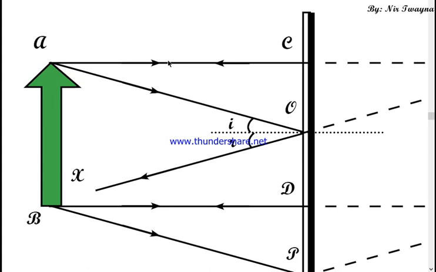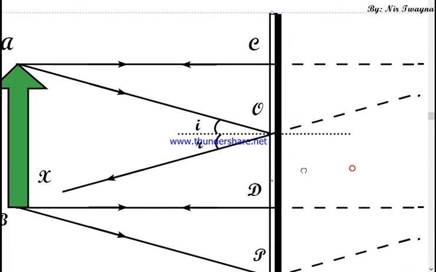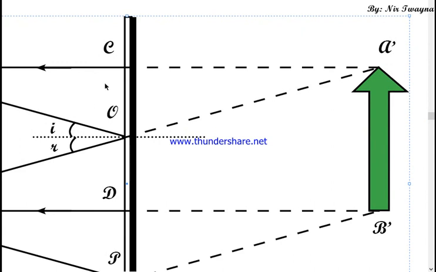Now in the case of a plane mirror, see, this is also a reflected light ray, and this is also a reflected light ray coming from the same point. However, these two light rays will never meet each other. They are divergent rays. If you draw an imaginary line of this ray and this ray, then these two lines appear to meet here, isn't it?